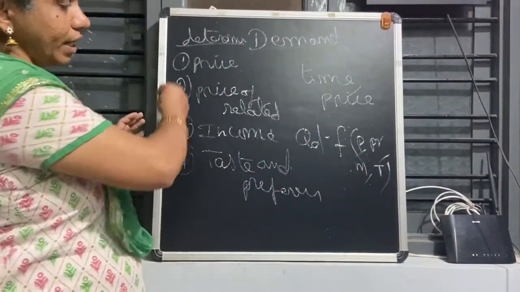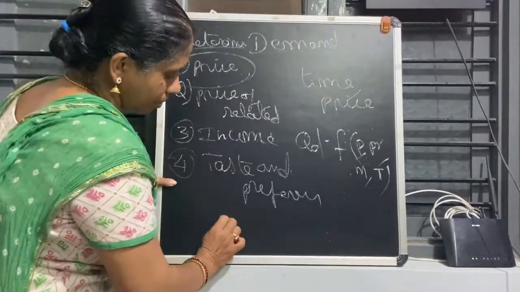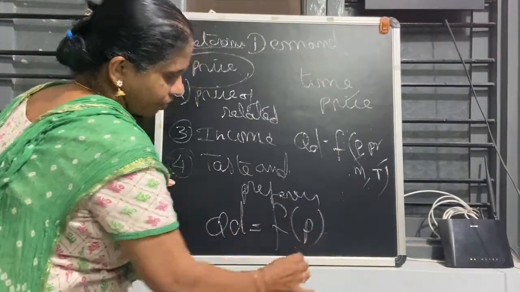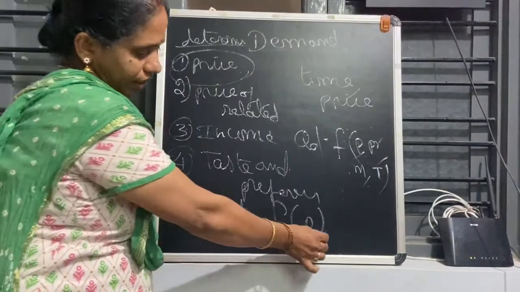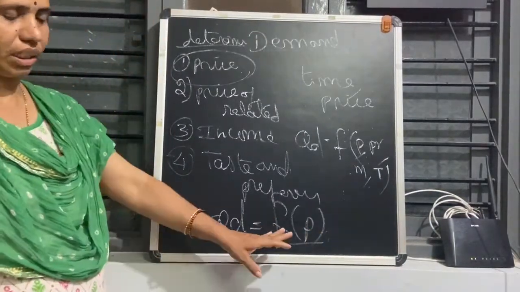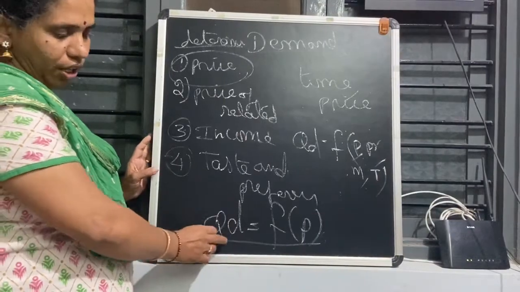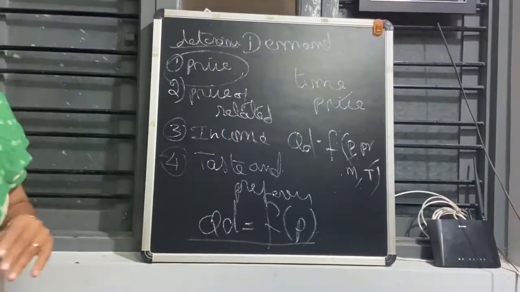Among these 4 determinants, which is the very important one? Price. That is why, in demand, we always write this: quantity demanded is a function of price. Among all the determinants, the price is more important. That's why we are writing like this. So quantity demanded is a function of price. And I think you understood clearly, no? I will not repeat again. Okay, next we'll see.